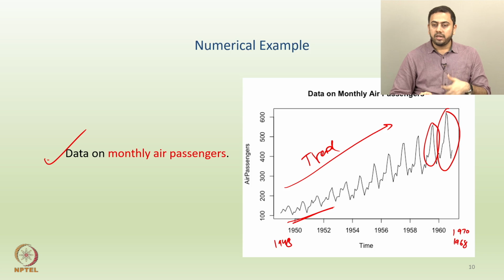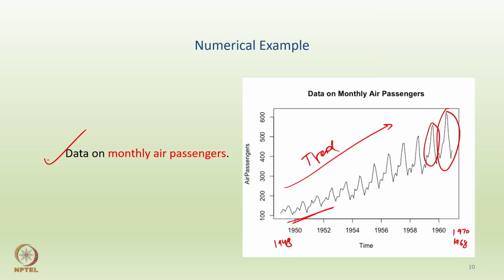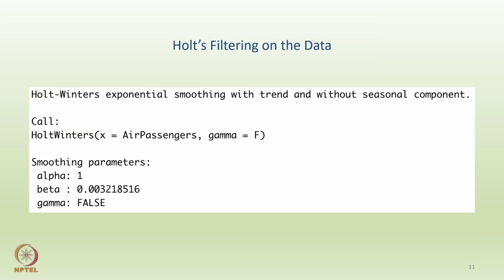But my question is, can you try to model such data using some smoothing technique, let us say SMA or EMA or Holt's method? The answer is no, because you also have to capture the seasonality, right. Holt's technique would be able to capture the general smoothing and the trend, but one would require triple exponential smoothing or the Holt-Winters technique to capture the seasonality aspect of the data also, okay. And this is exactly what we will do. If you run a few codes in R, which we will see in the subsequent lecture, you will get an output which looks something like this.